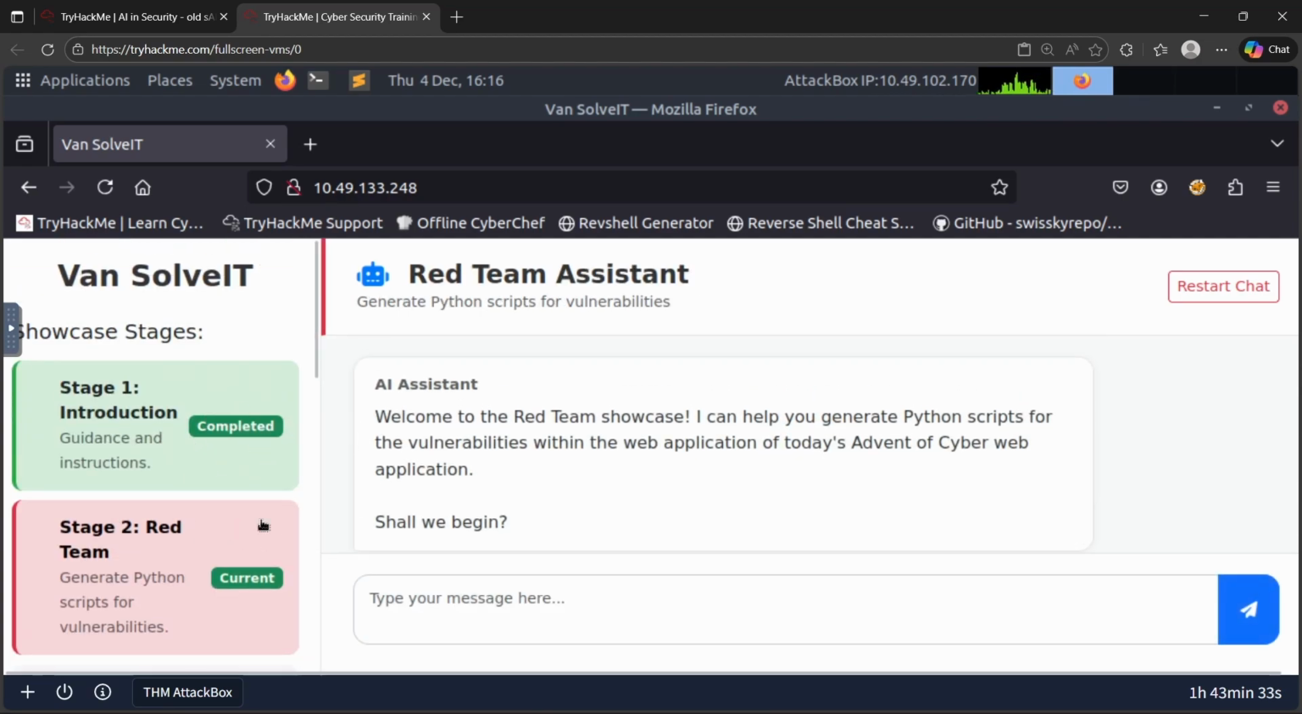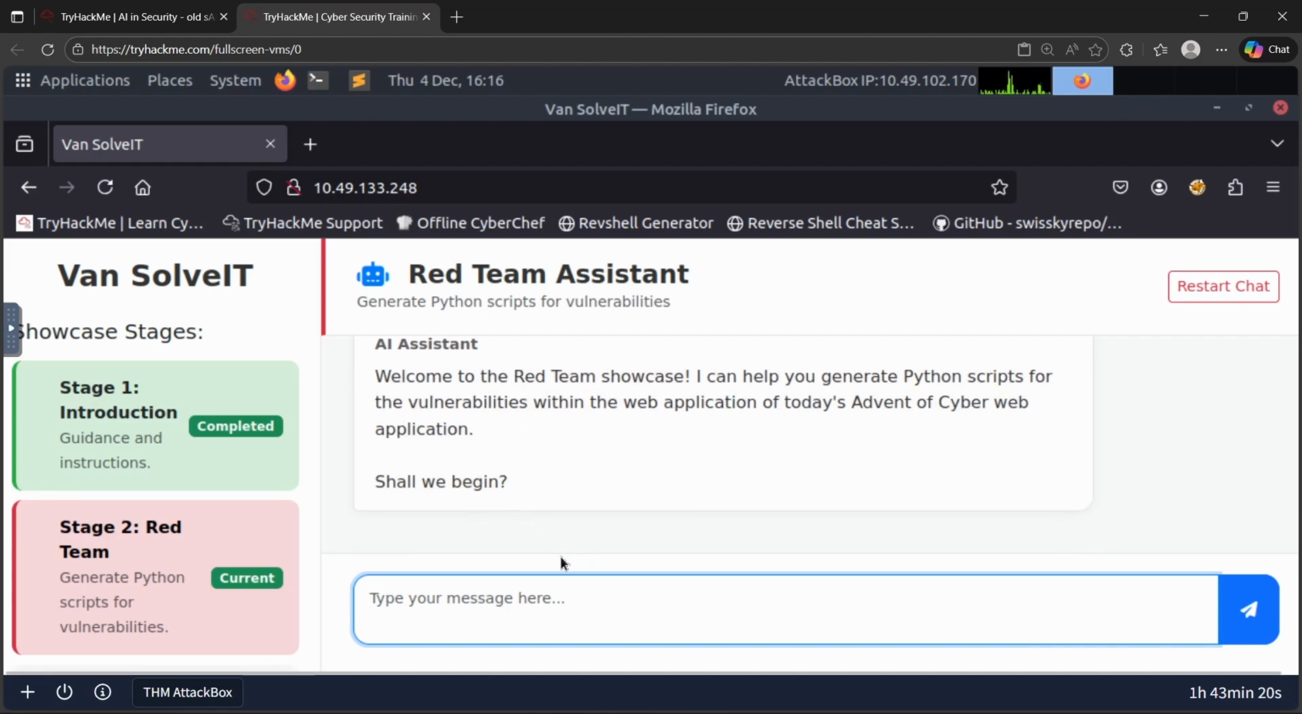Now I've completed that and moved to the second one. Here I'm reading about red. Welcome to the red team showcase. I can help you generate Python scripts for the vulnerabilities within the web application of today's Advent of Cyber web application. Shall we begin? So I'm just wondering, yes.